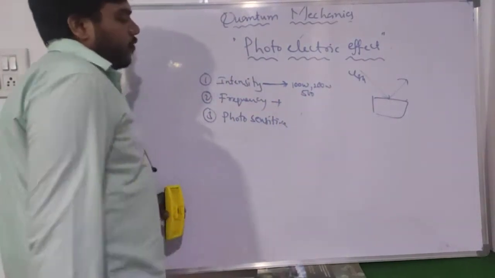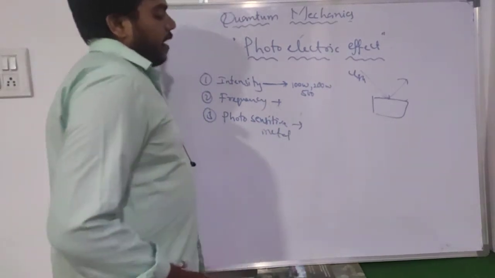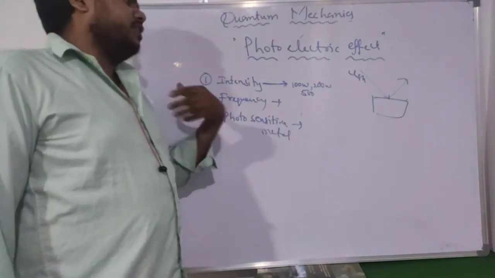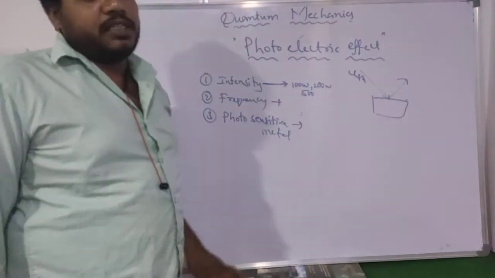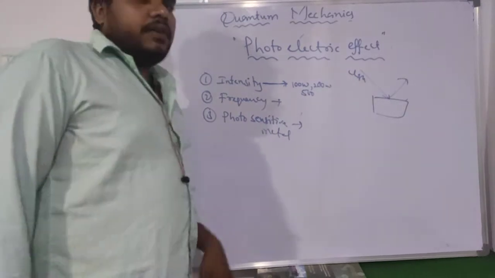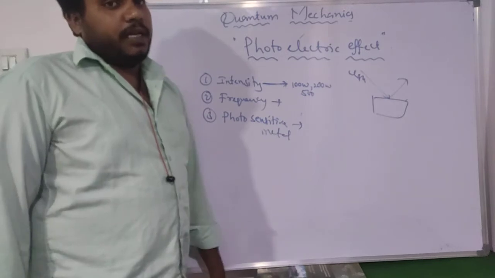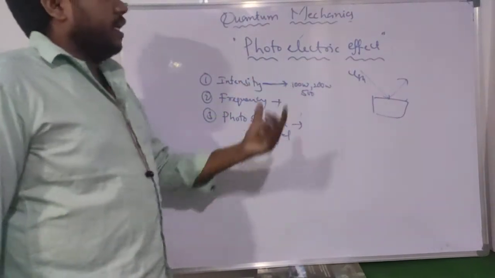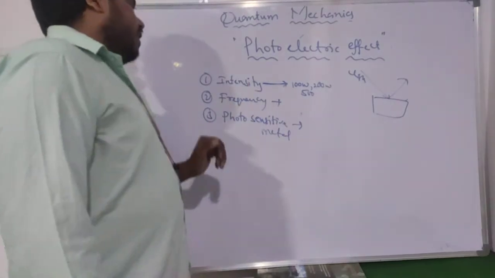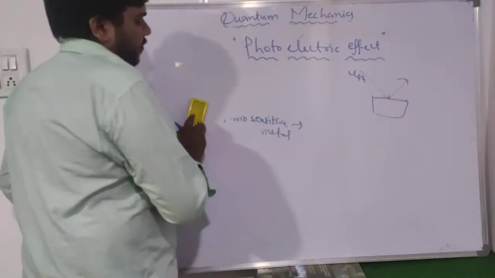So that comes to the next one, photosensitive metal. If we have a soft photosensitive metal, then a large number of electrons are ejected from the photosensitive metal while the light is incident on it. If you have a harder photosensitive metal, a small amount of electrons are ejected. So we can say that the photoelectric effect is based on the intensity as well as the frequency of the light, and it also depends on the photosensitive metal. So that is about the photoelectric effect concept.